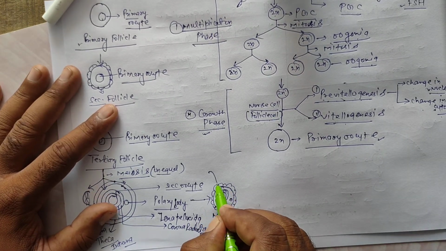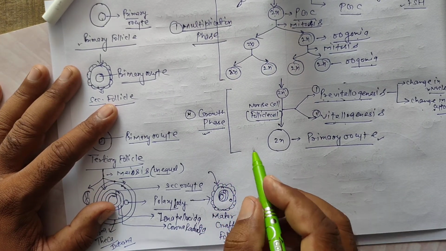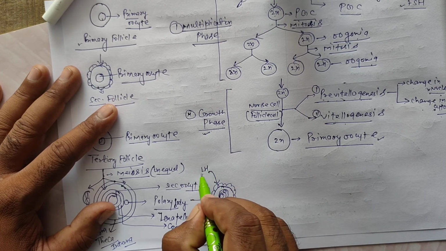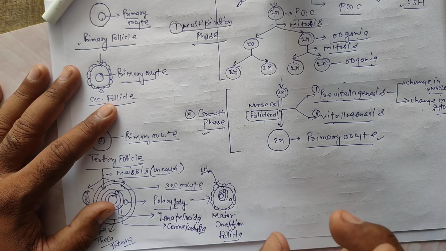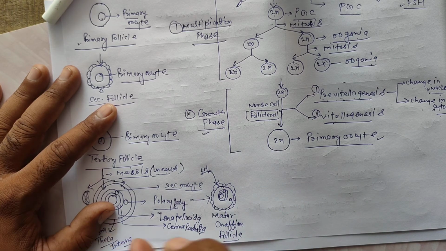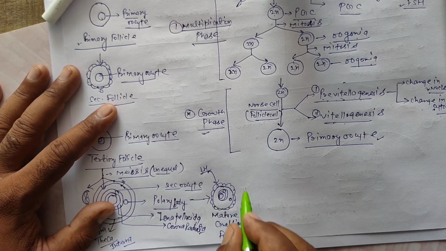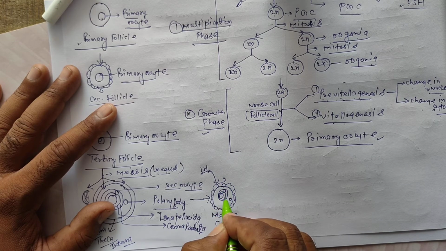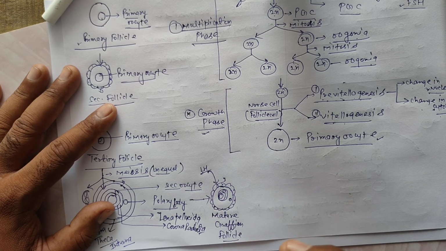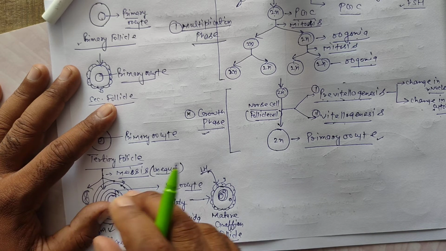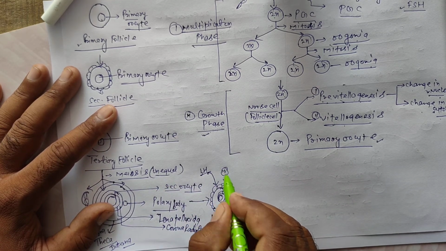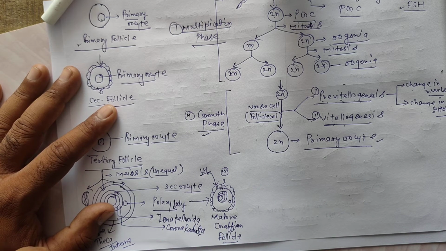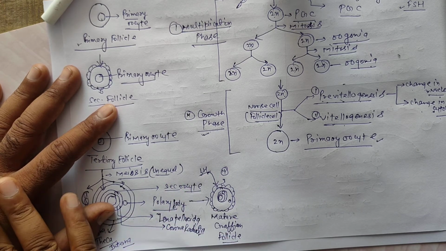The pituitary gland or adenohypophysis secretes LH hormone. LH hormone acts on the Graafian follicle, so the Graafian follicle bursts and releases the secondary oocyte. This process is called ovulation. It means ovulation is completed on day 14 of the menstrual cycle under the effect of LH hormone.